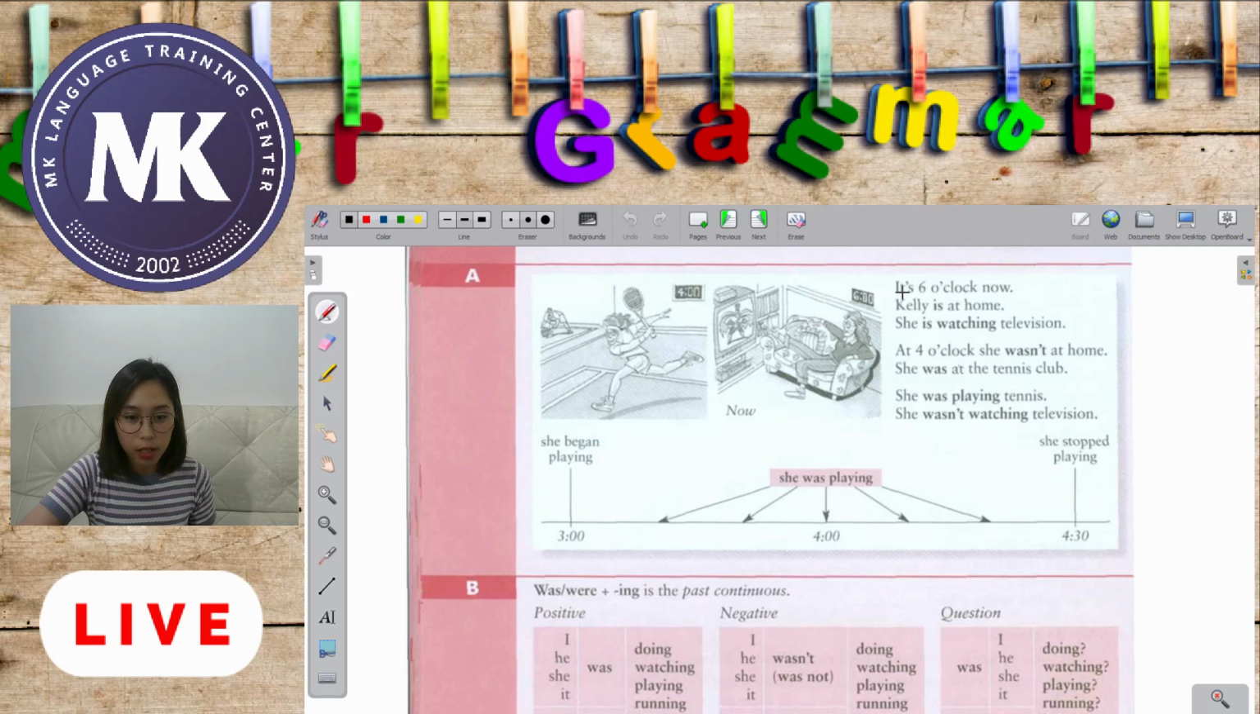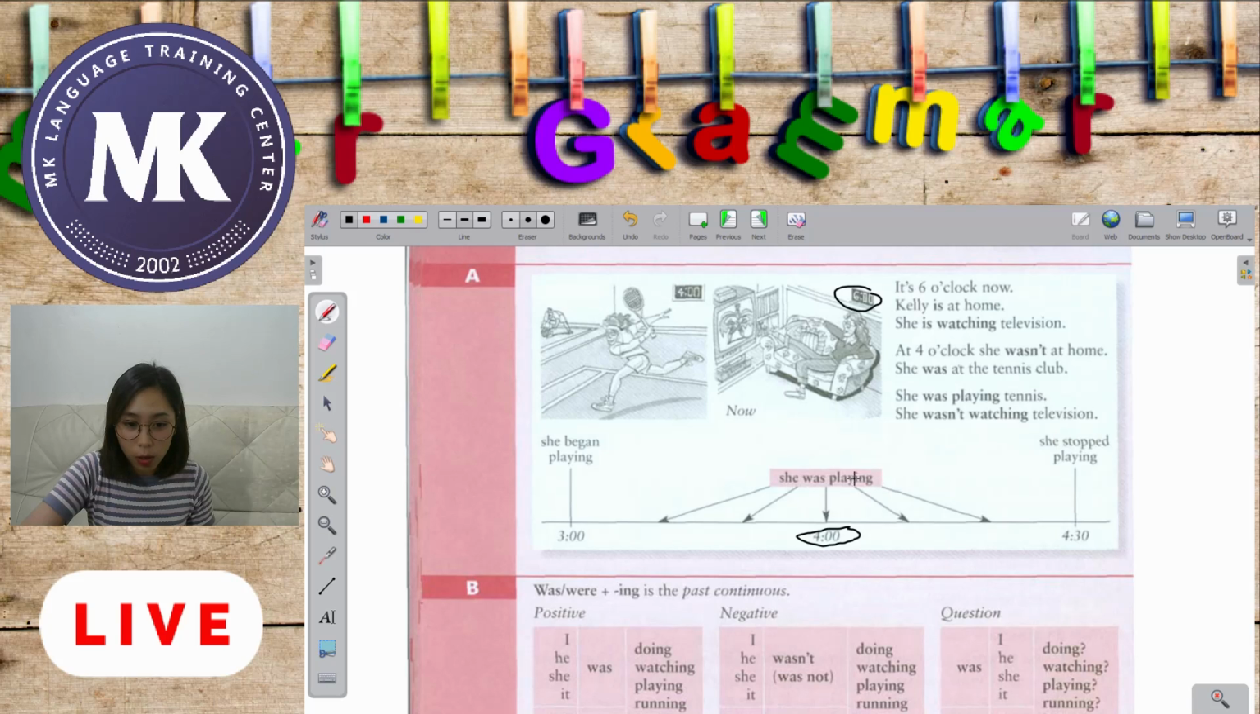Let's have here, it's 6 o'clock now. Kelly is at home, okay? So we see here it's 6 o'clock and Kelly is at home. She is watching television. So currently, she is watching television. But at 4 o'clock, she wasn't at home. Here we have 4 o'clock. She wasn't at home. That means she was at the tennis club.